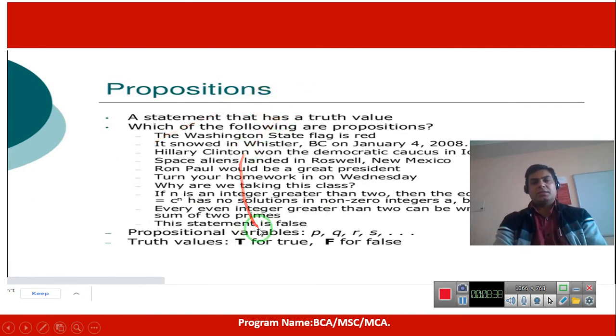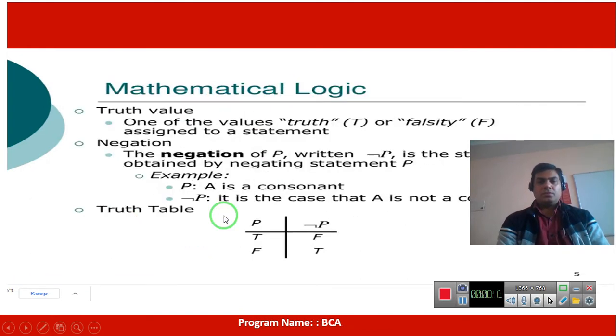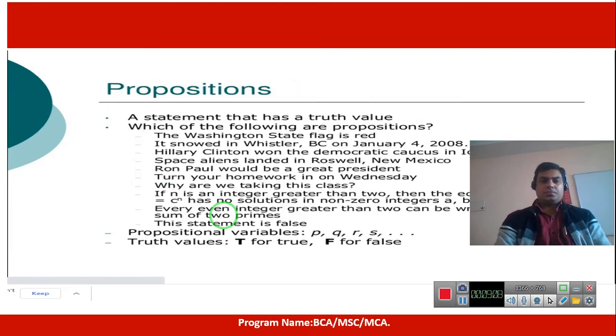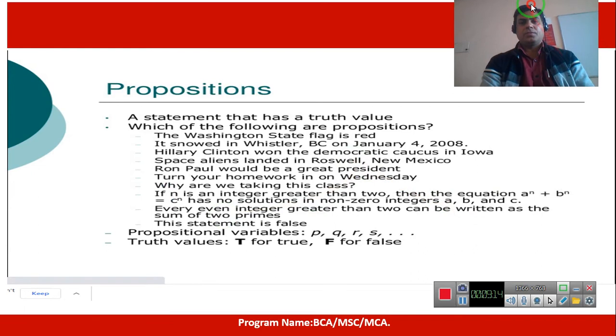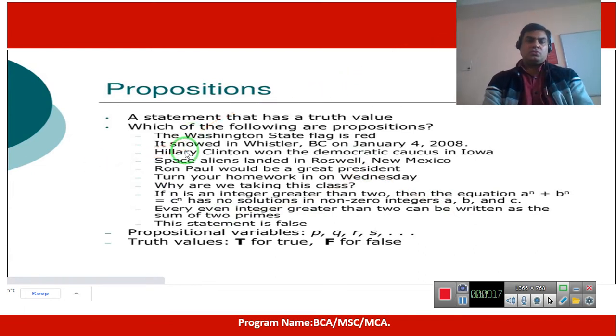There are so many examples of propositions. These propositions can be connected with the 5 logical connectives. These 5 logical connectives are negation, conjunction, disjunction, implication and biimplication. Okay, so some more examples I will discuss, and then I will discuss the connectives. There are too many examples of statements and propositions.